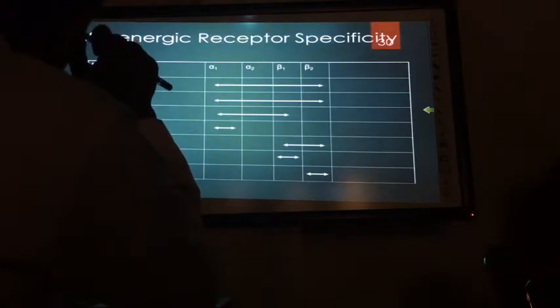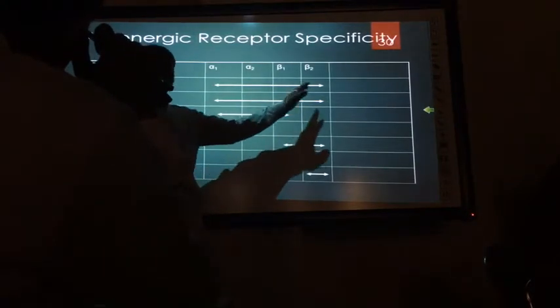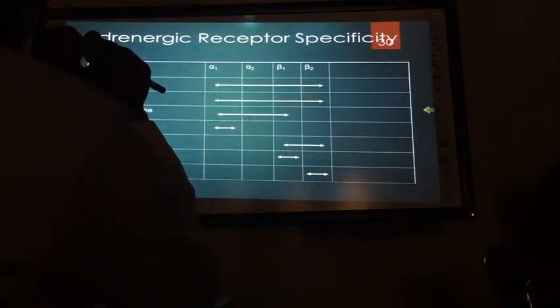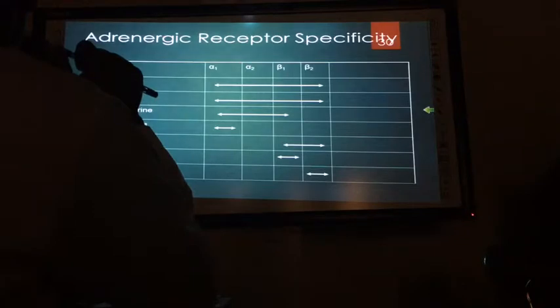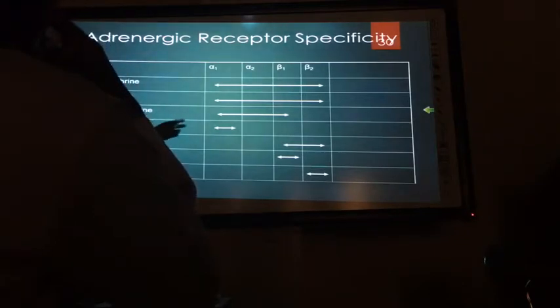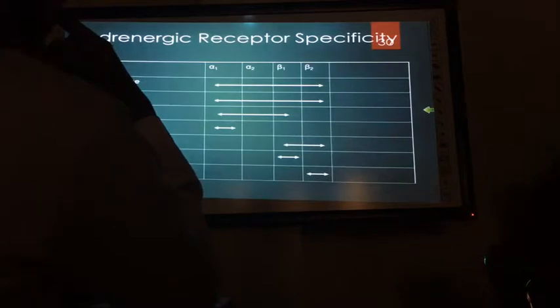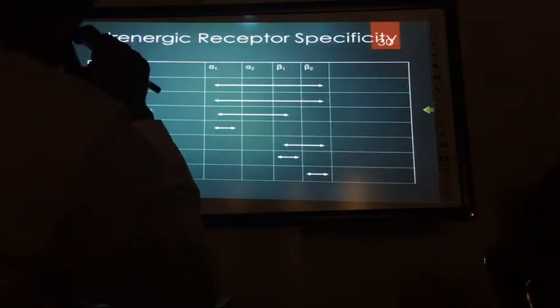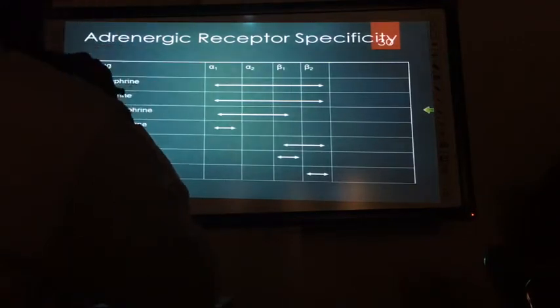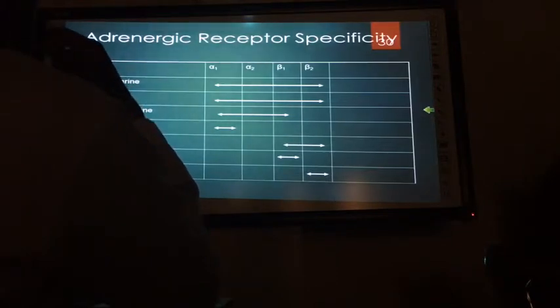Coming to their specificity for receptors, epinephrine has affinity to most of the receptors, because it has just one methyl group. Norepinephrine has more prominent action on alpha 1, alpha 2, and beta 1. Beta 2 does not show any prominent action, but otherwise potency-wise it is similar to adrenaline. Ephedrine is also similar to epinephrine. Phenylephrine is more prominent on alpha 1, so it comes under alpha agonists. Isoproterenol's potency is like beta. Dobutamine, beta 1. Terbutaline, specifically beta 2.